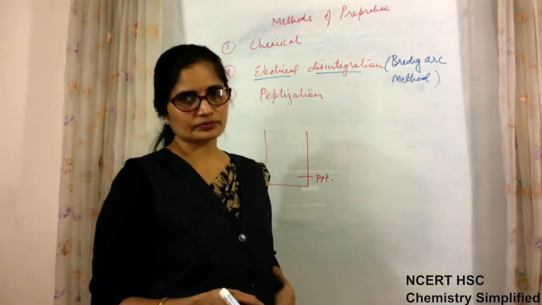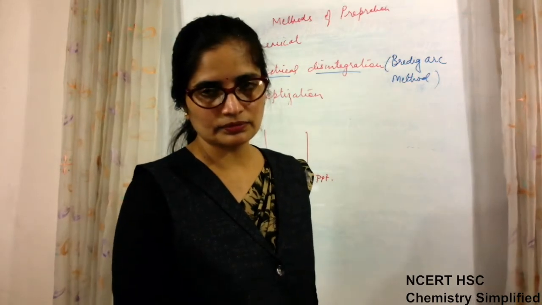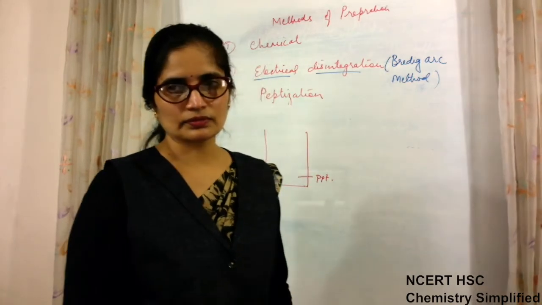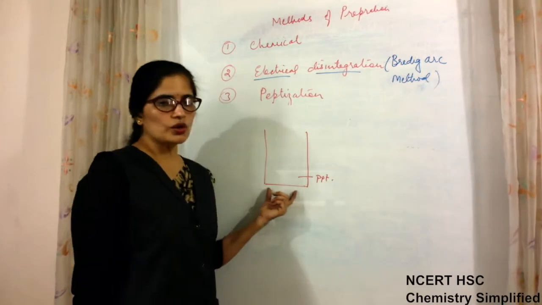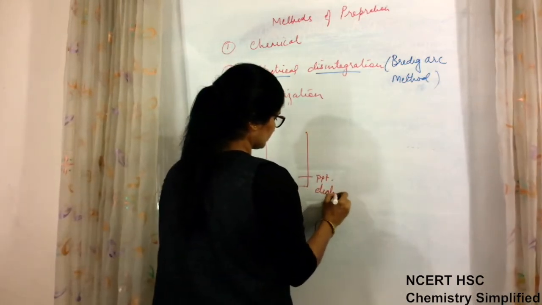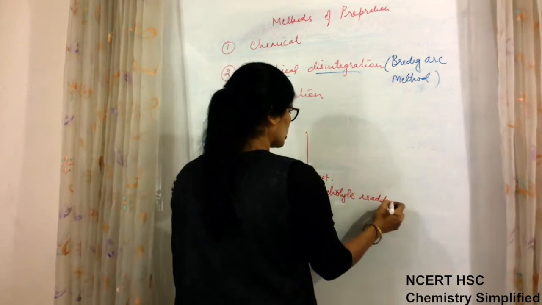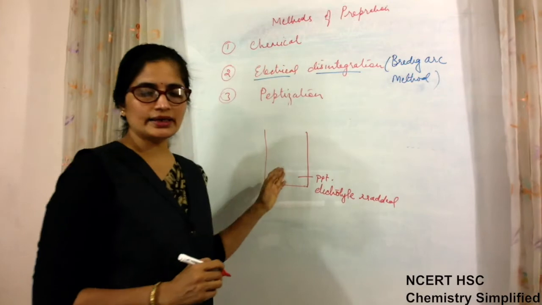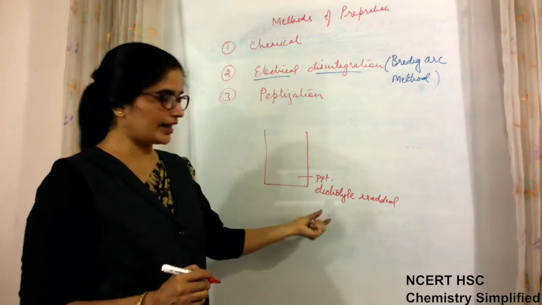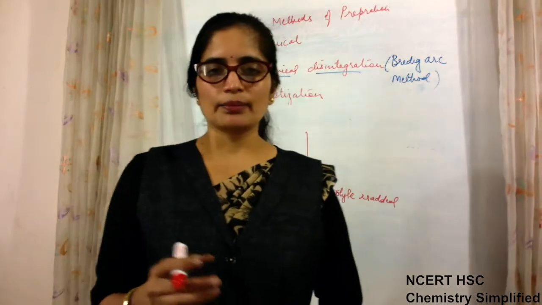Coagulated. So if some electrolyte is added to that coagulated solution again, which has the same charge which it was having, positive charge.